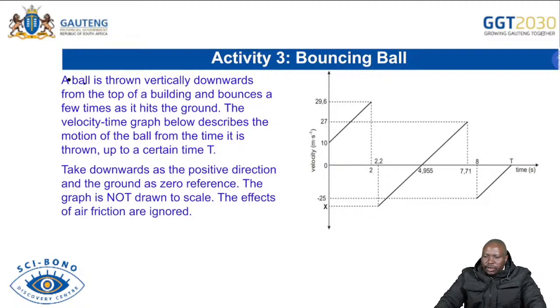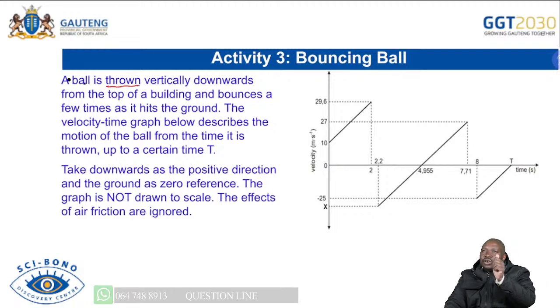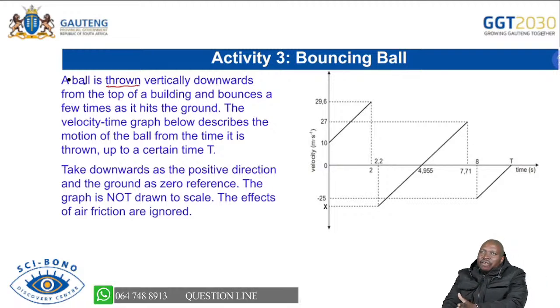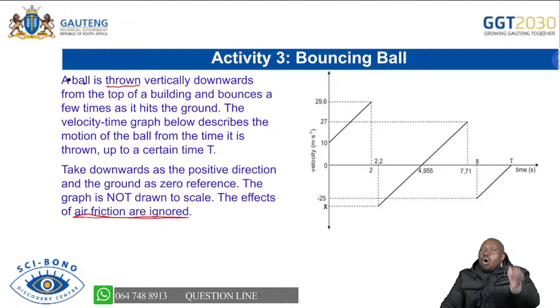Now, let's look at a structured question. You are given a graph there. It's saying a ball is thrown. Immediately when you say a ball is thrown, you know I talk about a projectile, because we said a projectile is an object that has been given initial velocity. And this statement to say air friction must be ignored is telling you that the only force acting on this object is the force of gravity. So you know that we're dealing with a projectile here.